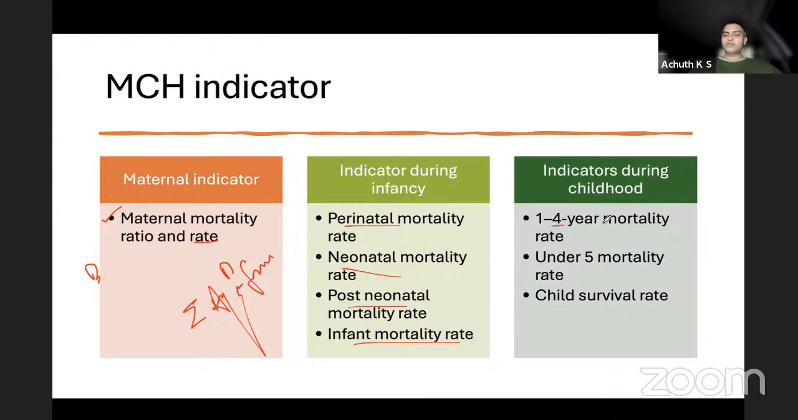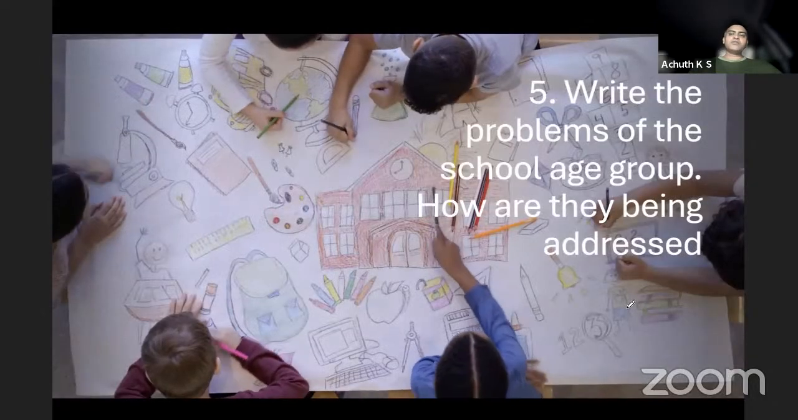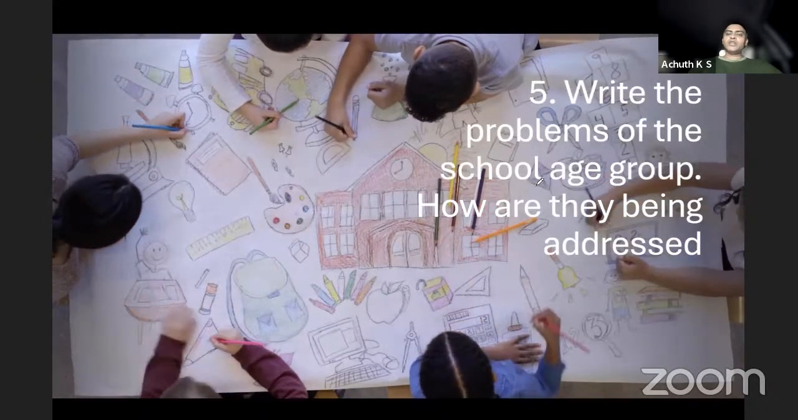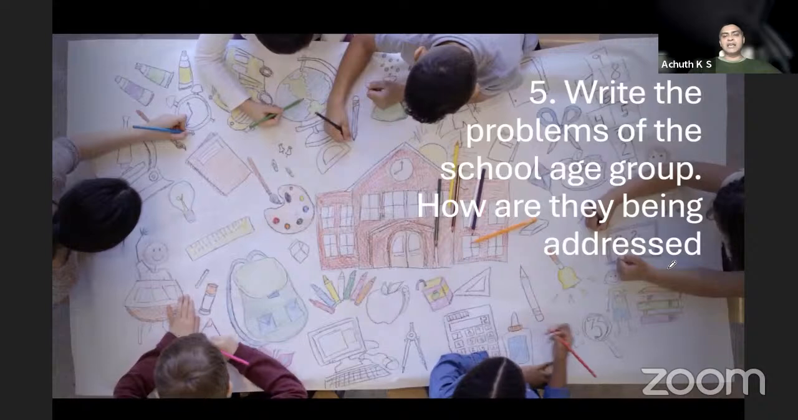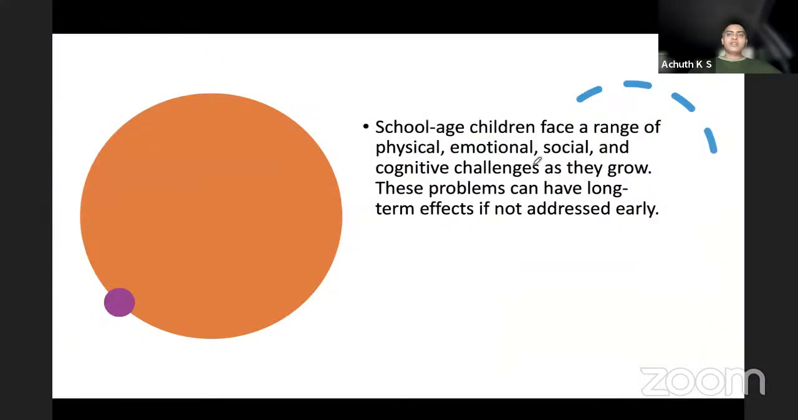During childhood, it is 1 to 4 years, under 5, and child survival rate. These are the 10 indicators which you should remember for a 3 marker. Next, we have the problems of school age group and how they are being addressed. School age children face n number of problems which neither parents can identify nor the teachers will identify. They face physical, emotional, social, and cognitive challenges.